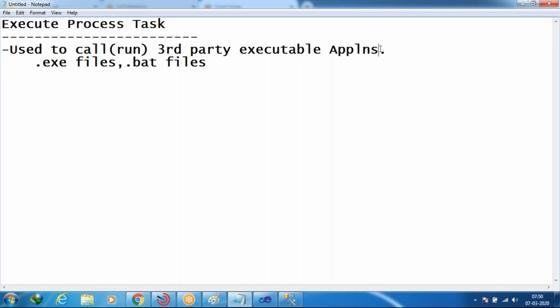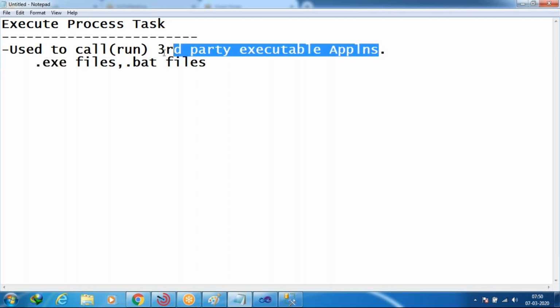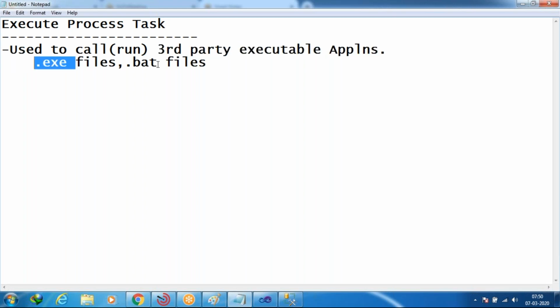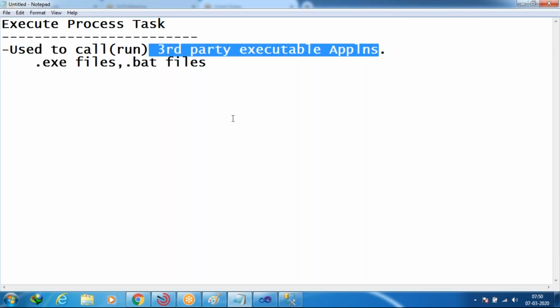When you want to call third party executable applications like exe files or batch files, you compulsorily have to use the execute process task only. What does third party mean? The applications which are not related to SSIS. Our technology is SSIS, so the applications which are outside of SSIS, we can simply call a third party.